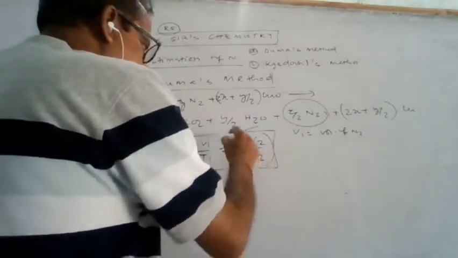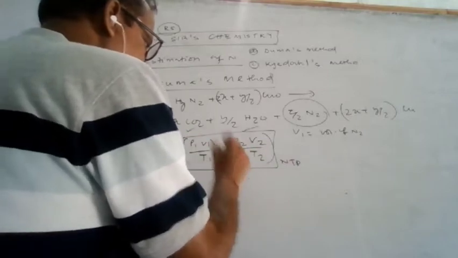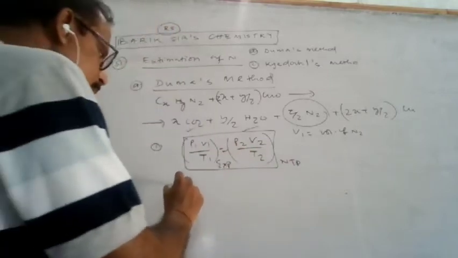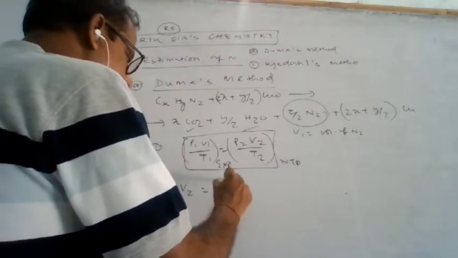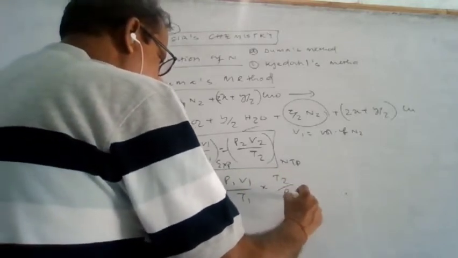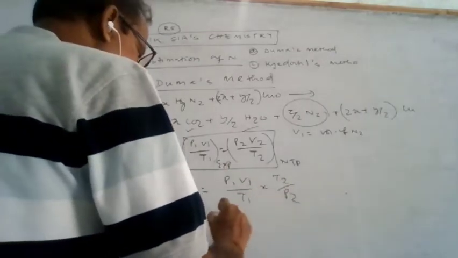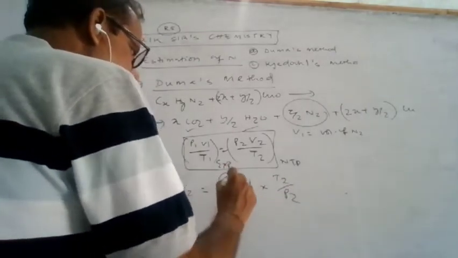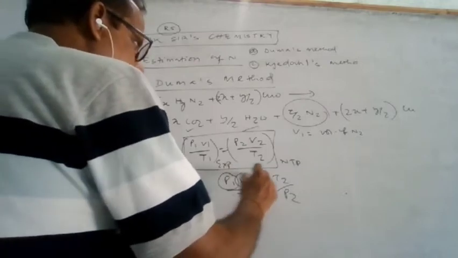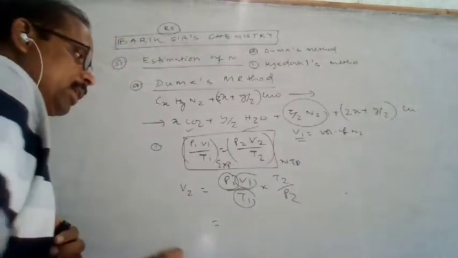So the volume at NTP, V2, is equal to P1 V1 by T1 into T2 by P2, where P1 is the experimental pressure, V1 the experimental volume, and T1 the experimental temperature.